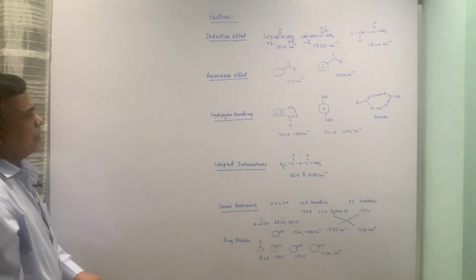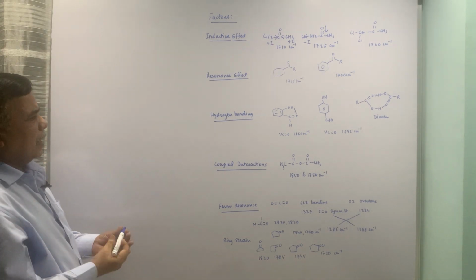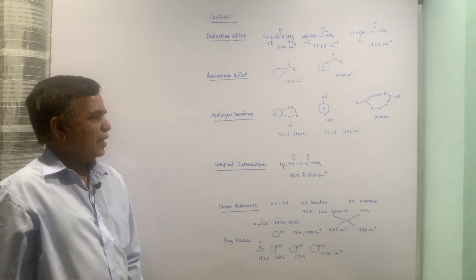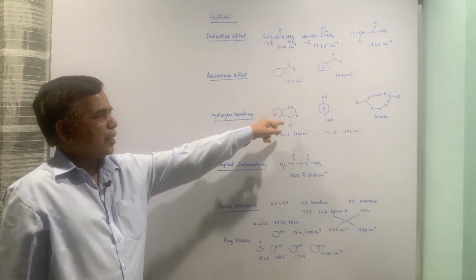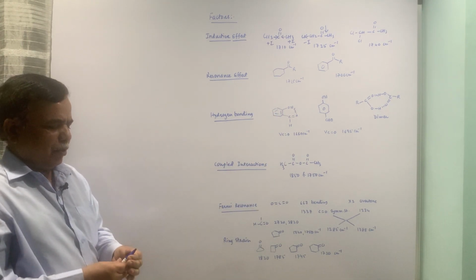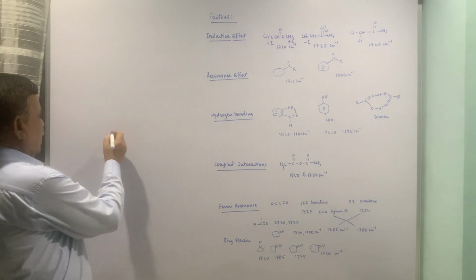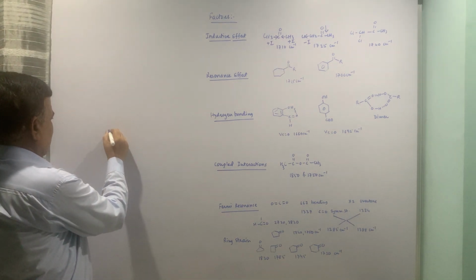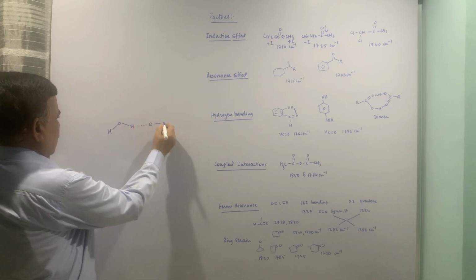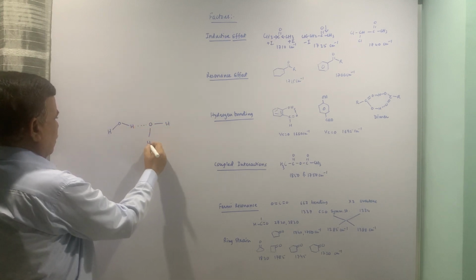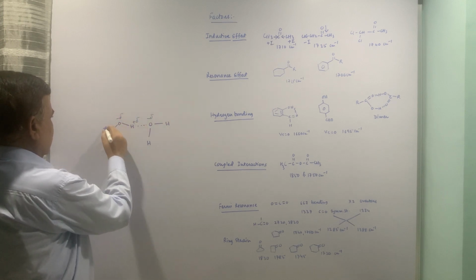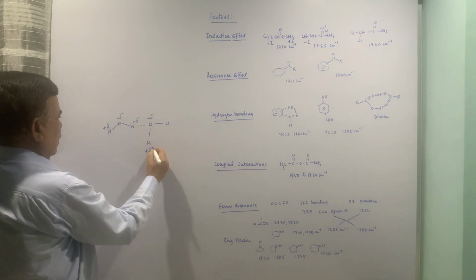Third factor is hydrogen bonding. Now there are two types of hydrogen bonds. One is intramolecular, which is happening within the molecule, and the other one is intermolecular. Now intermolecular, there are so many examples. The best example is water, with delta minus, delta plus, delta minus, delta plus and so on.